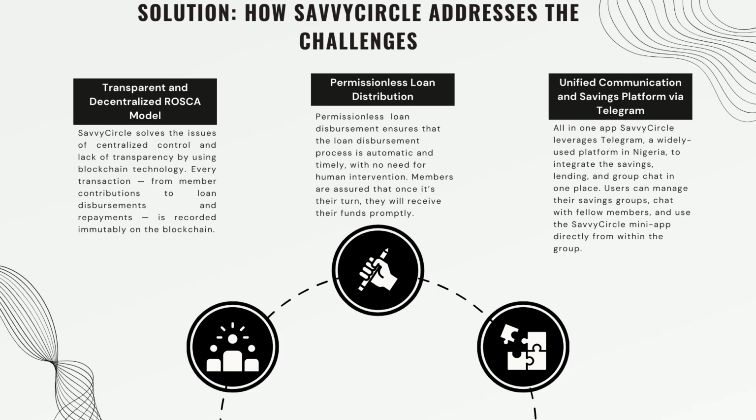One is through transparent and decentralized ROSA model. So we are using blockchain technology to make saving, lending, and borrowing transparent and decentralized. Number two is permissionless loan distribution. Like I said earlier, one of the challenges faced with traditional rotating savings group is centralization, but with blockchain technology, loan distribution is permissionless. Also, I mentioned fragmented communication, but with unified communication and savings platform via Telegram, we hope to eradicate these challenges faced with traditional savings group.